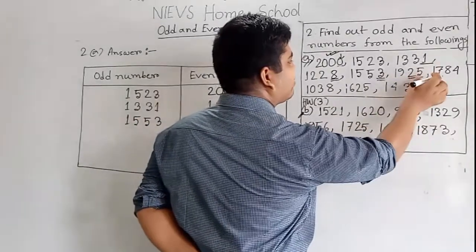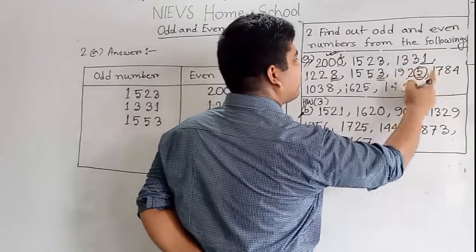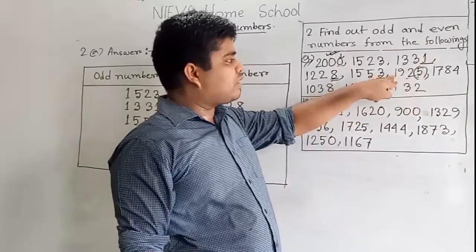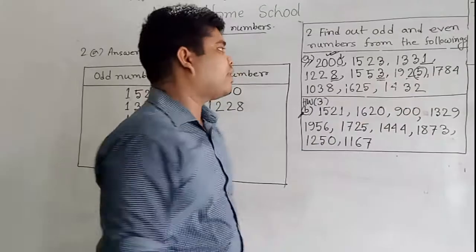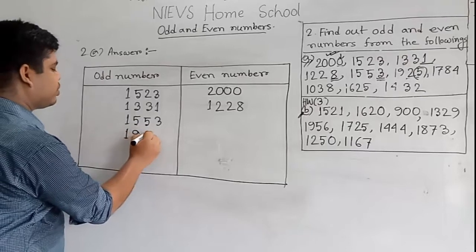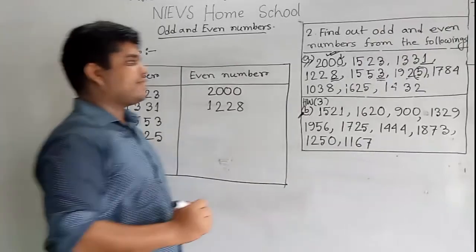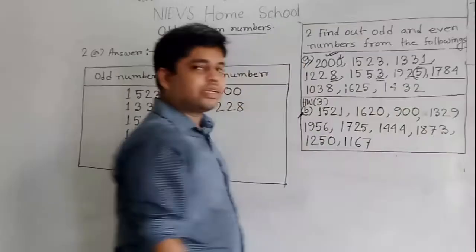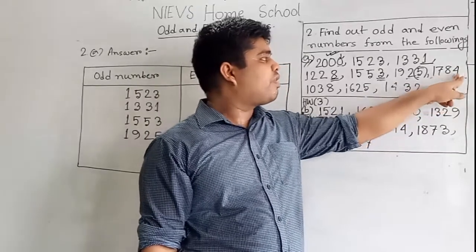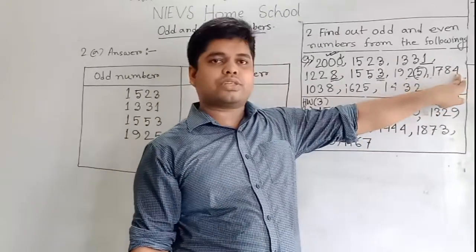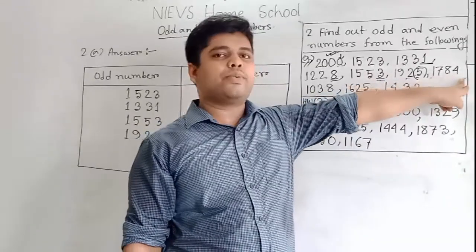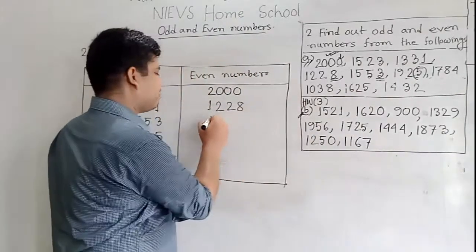Our next number is 1925. Here we notice the ones place number only. Here the ones place number is 5. As 5 is an odd number, we say that 1925 is an odd number, and we write it in the odd number box. That means 1925. Our next number is 1784. Okay, my dear students, check the ones place number first. The ones place number is 4. 4 is the notation of an even number. As 4 is even, we can say that 1784 is an even number, and we write it in the even number box. So 1784.